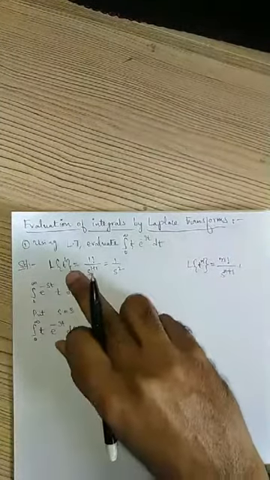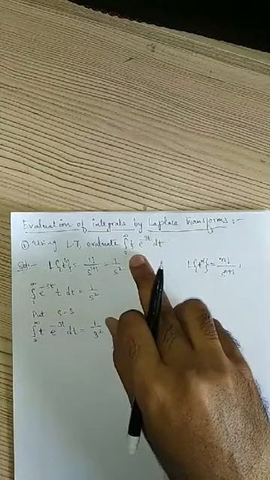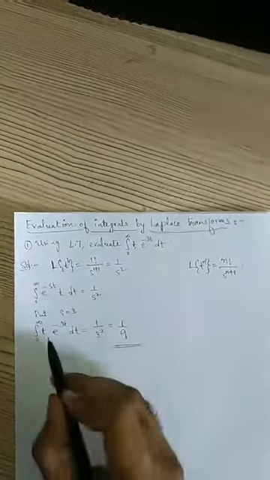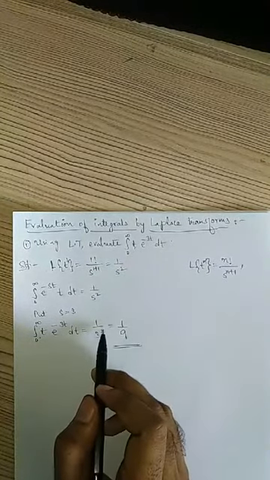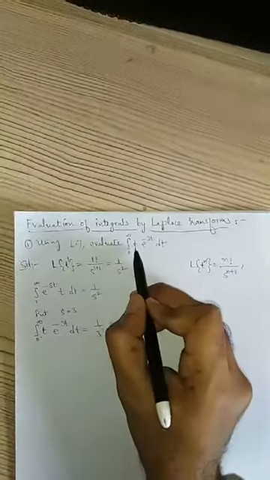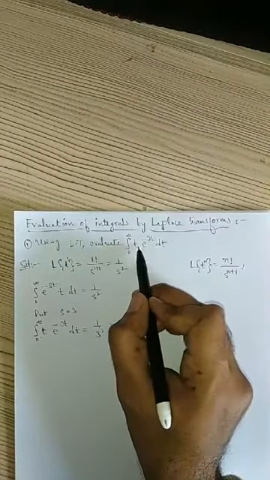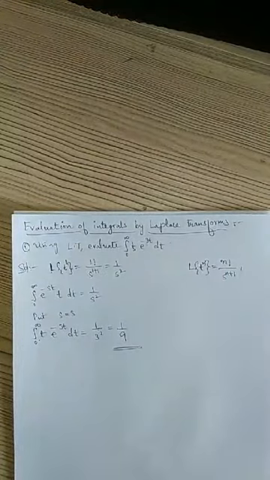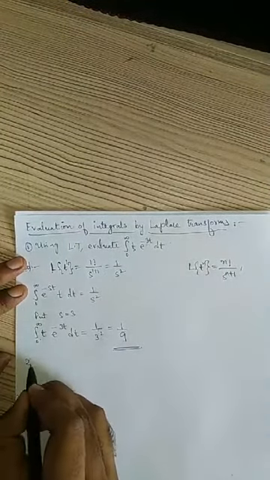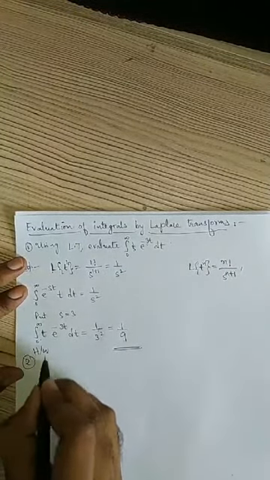So what we have done, by using the Laplace transform, we have evaluated the value of the integral from 0 to infinity of t into e power minus 3t dt, which is given by 1 by 9. So for evaluating the integrals, we have to find the Laplace transform of the function which is beside e power something, right? We'll see one more problem, or you take this problem as homework better. You can solve this very easily.